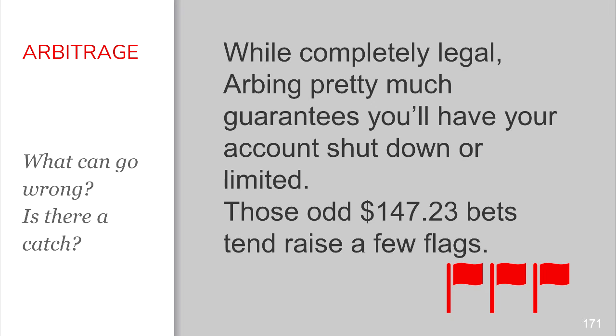Now, if you did reduce your amount, say to $145, and by doing so, you might end up losing, say, $5 of that guaranteed $20 profit. And that is a decision, obviously, that you would need to make. But by doing so and evening out your wager, it's going to be less of a flag. It's those odd amounts that will get you noticed.